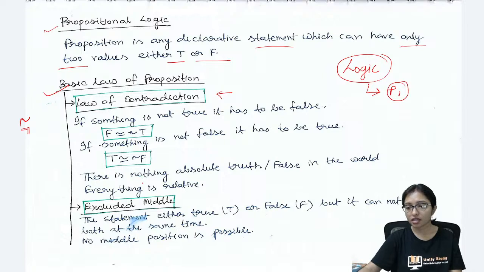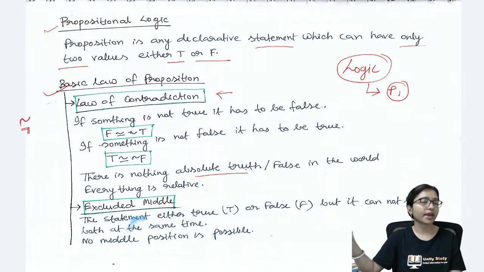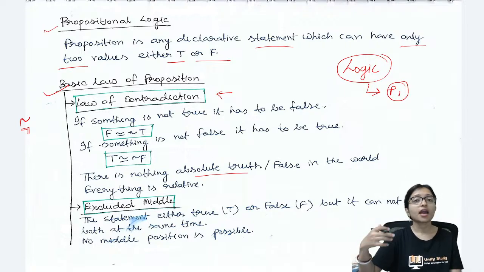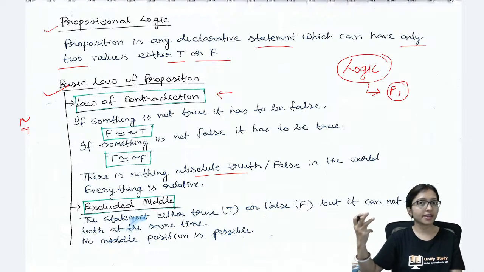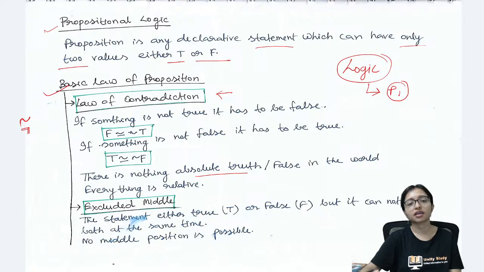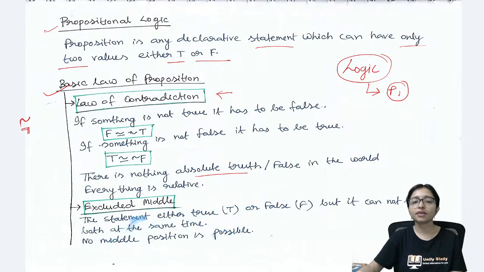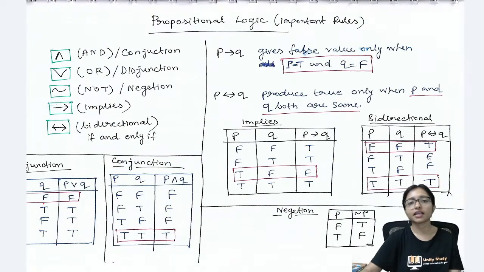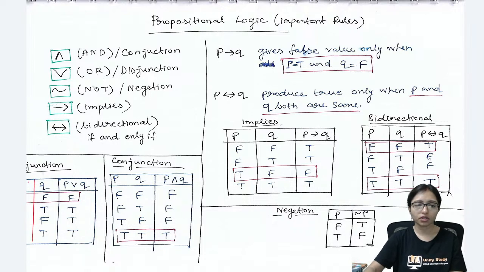There is nothing absolute truth in the world. Actually in world you cannot say anything absolute truth. Absolute truth is nothing, but here it is possible. Excluded middle means, what is called excluded middle? In between true and false there will be nothing. That is called excluded middle. Now here are some symbols. You have to be habituated with some symbols. These are the some symbols.